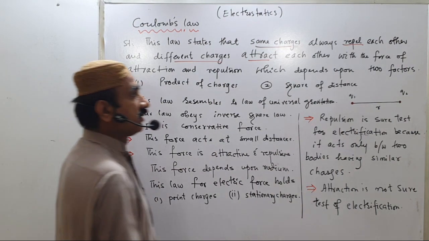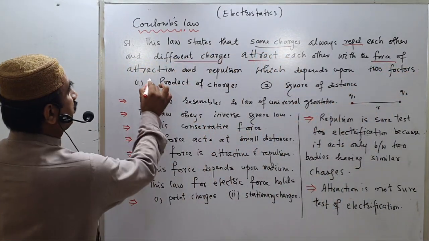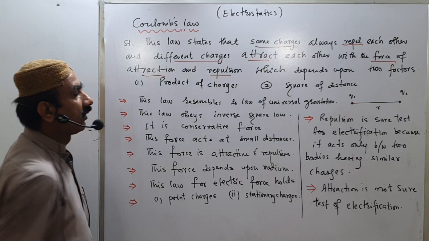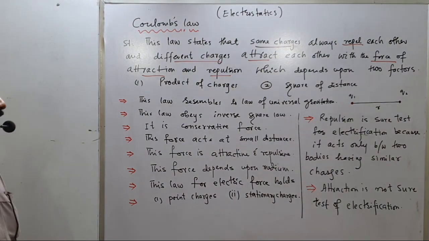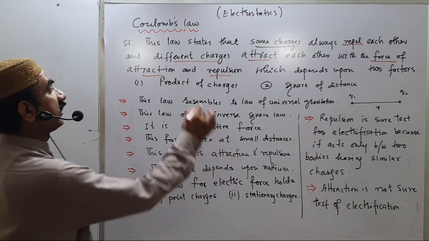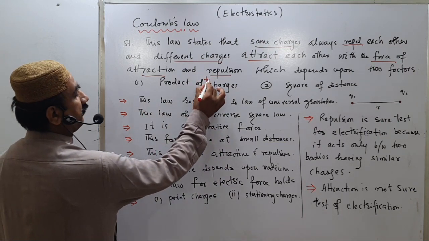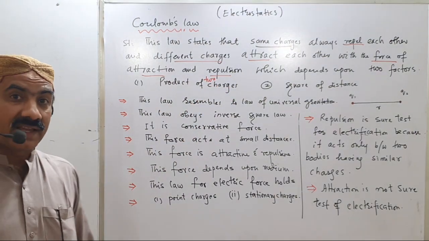This force of attraction and repulsion depends upon two factors. One is the product of the two charges. We focus on two charges, not more than two.